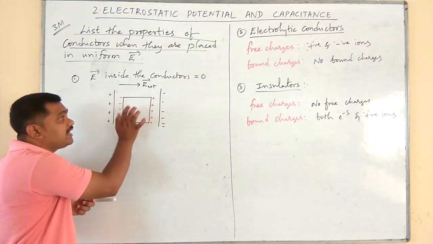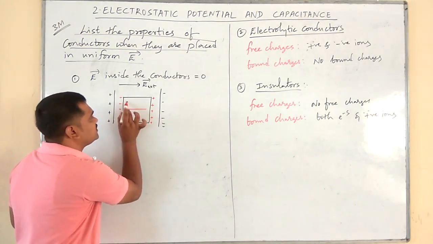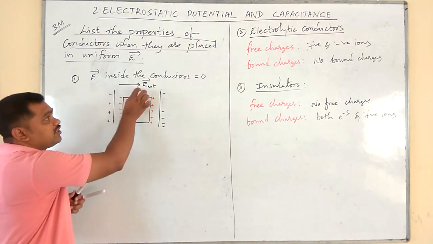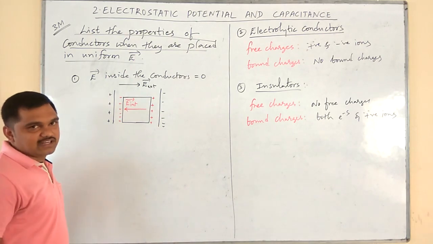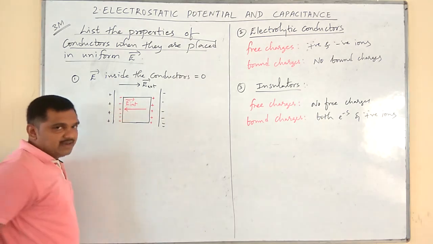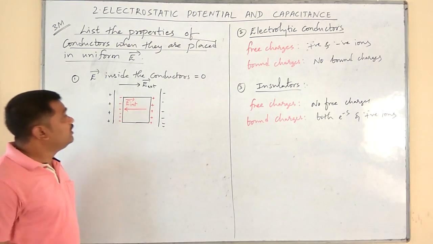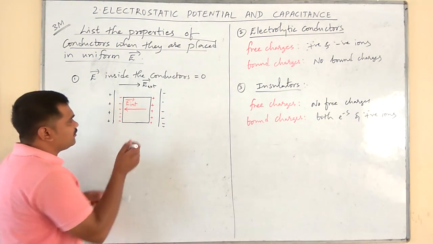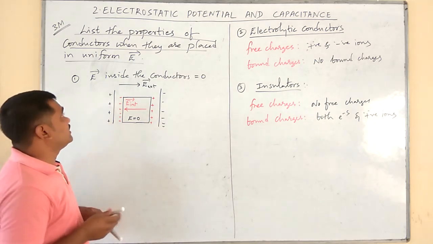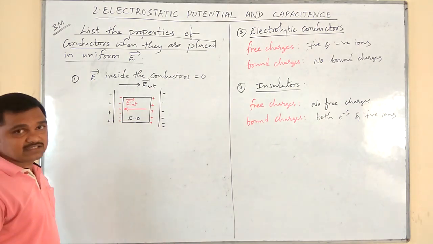Now inside this conductor what happens? A new electric field will set up like this. This is E internal in the direction opposite to the applied electric field direction. Because we know that the direction of electric field is always from positive charge to negative charge. Therefore, when E external becomes equal to E internal, the net electric field inside this conductor will become 0. Like that, we say electric intensity or electric field inside the conductor is 0.